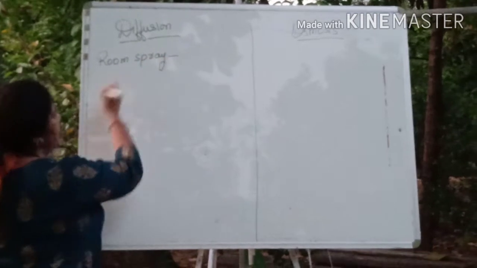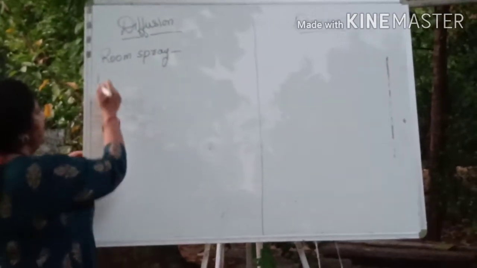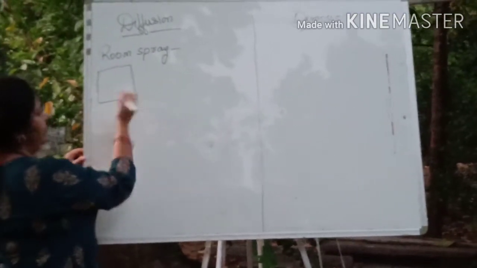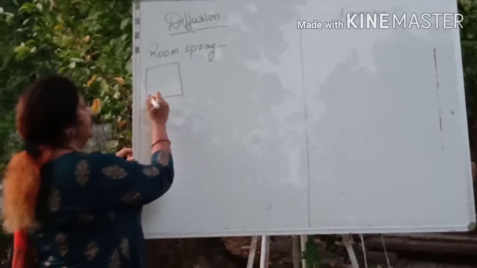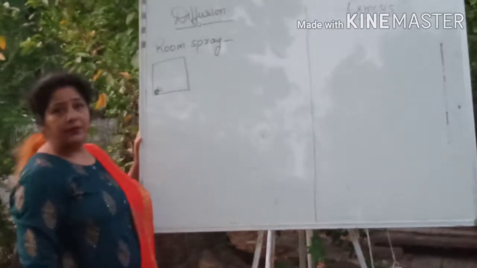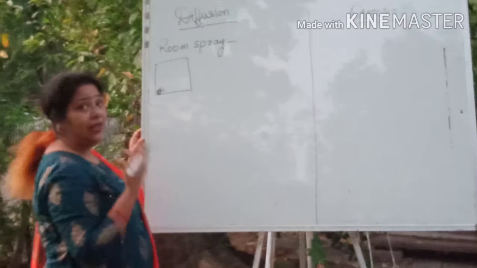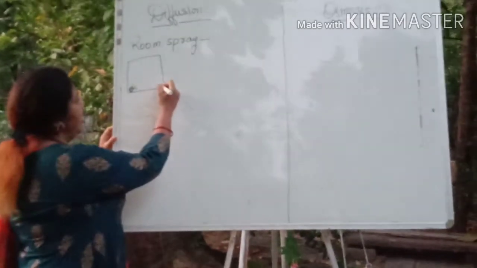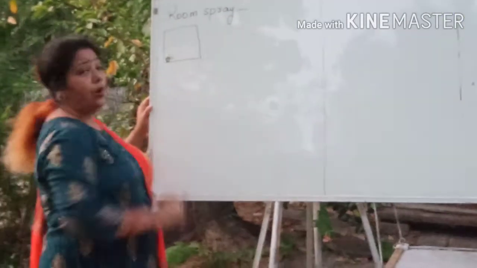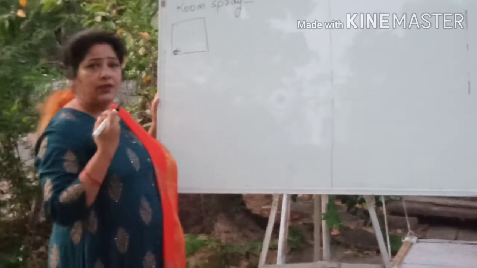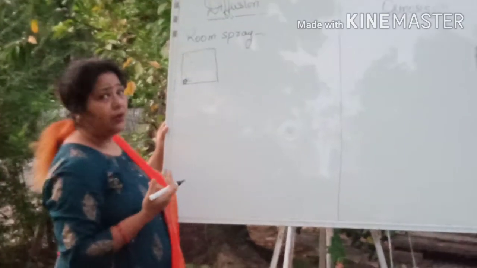What happens here, if there is a room and we are going to spray in one corner of the room? We can smell the spray on any side of the room. Wherever the person is, the whole room is filled with the smell of the spray.